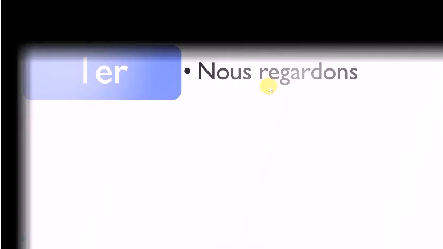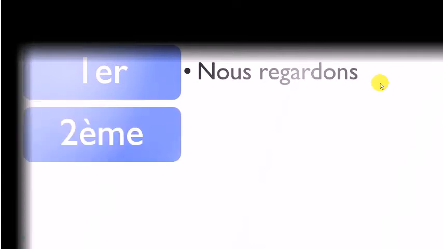You should know the present form of regarder, and it goes like nous regardons. For the second group, I've been taking finir, to finish, to end. Same thing, you will put this nous form at the present, nous finissons.